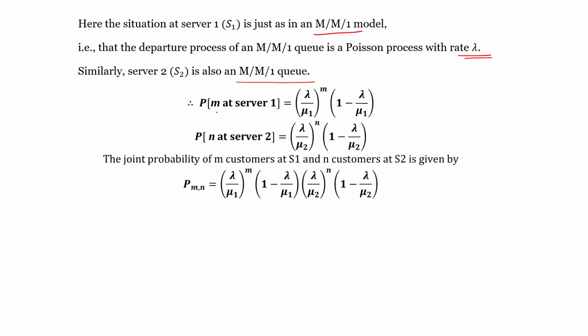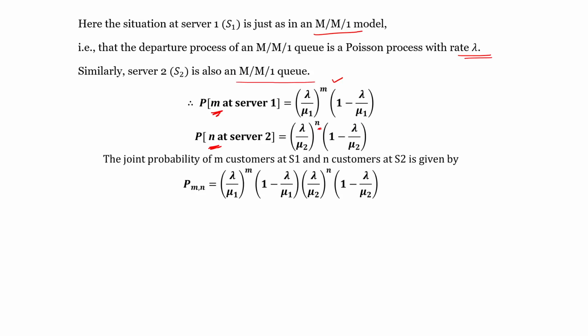Therefore, the probability of m customers at server 1 is (lambda by mu1) to the power m into (1 minus lambda by mu1). The probability of n customers at server 2 is (lambda by mu2) to the power n into (1 minus lambda by mu2).